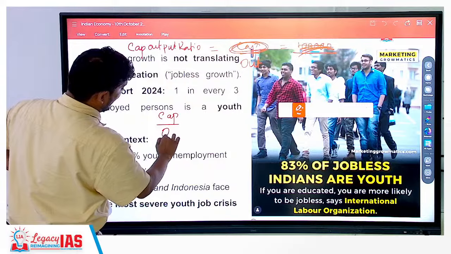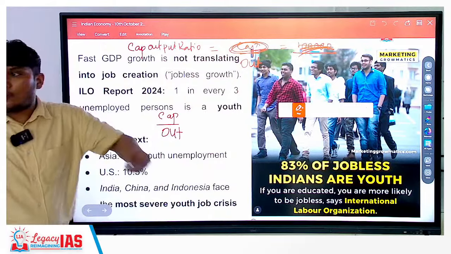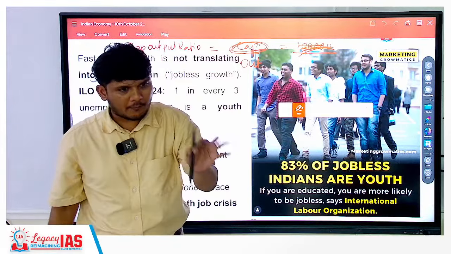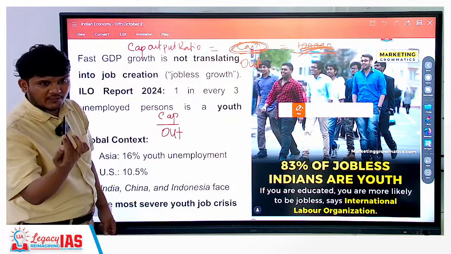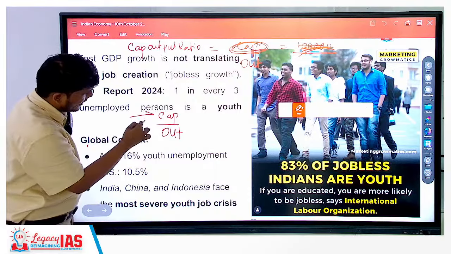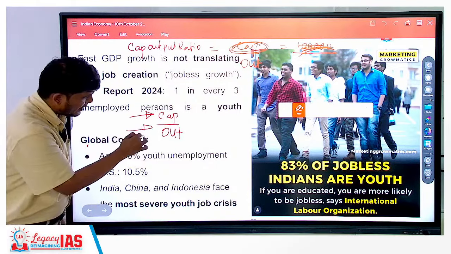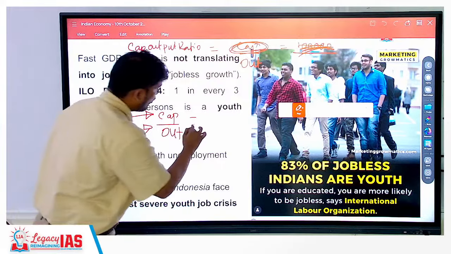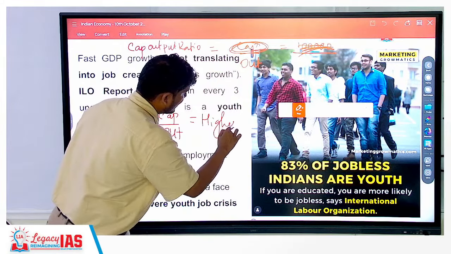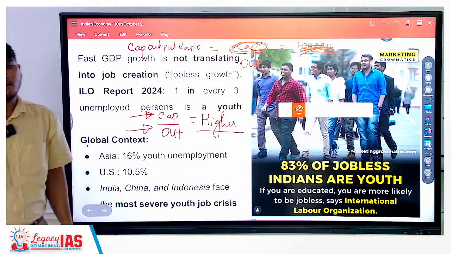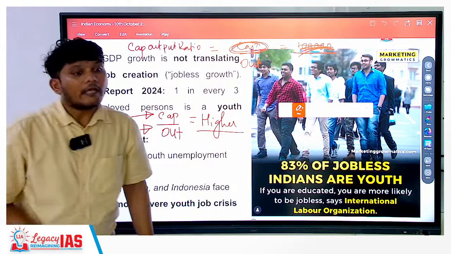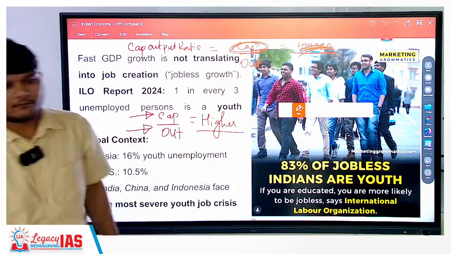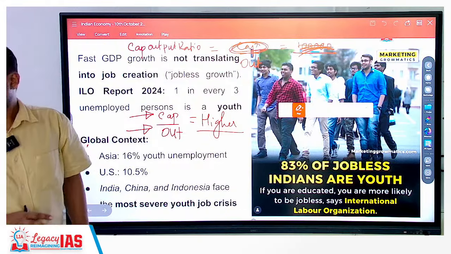Capital divided by output. If India requires more money to produce a single pen, that means the capital that went into producing a single pen is more. So the numerator is more, the denominator is less. So the capital output ratio for India will be higher than the capital output ratio for the USA. Is that clear? When it is higher, then human resource efficiency will be low. Exactly. Okay?